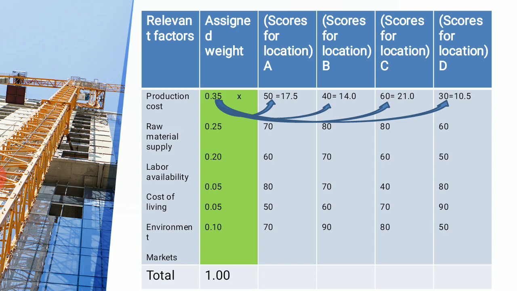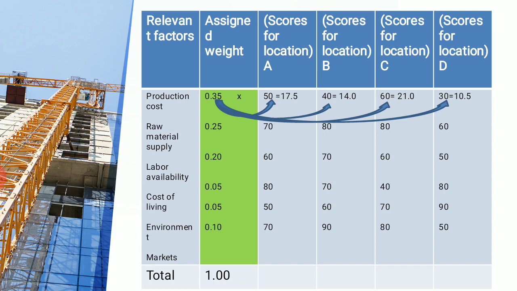First we try to find out the relevant factors. Which factors have we taken? Okay: production cost, raw material supply, labor availability, cost of living, environment, market, etc. Now we have provided scores, assigning each one of them a weight, say 0.25, 0.25, 0.20, 0.05, depending upon its importance. We have provided the weightage to it, right? At the end, if you see, the score is 1.00, right? So we have to keep it in mind that it will not exceed more than 1.